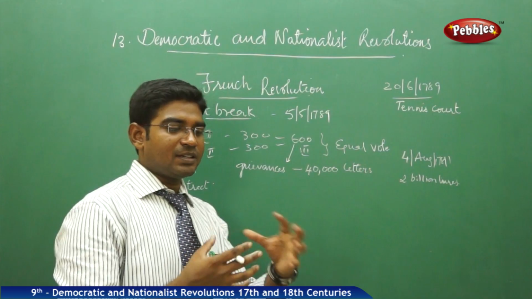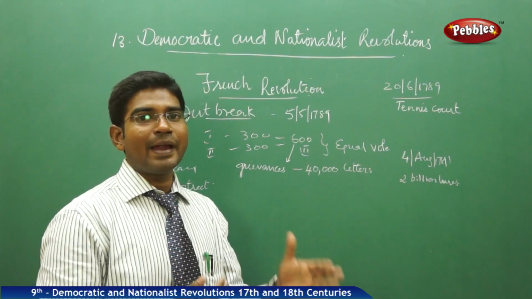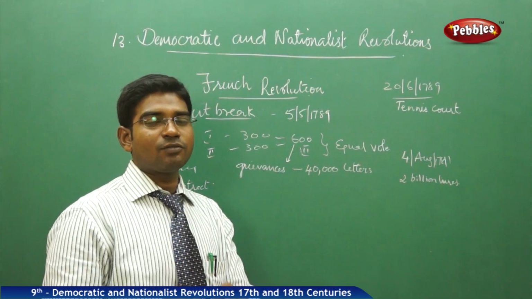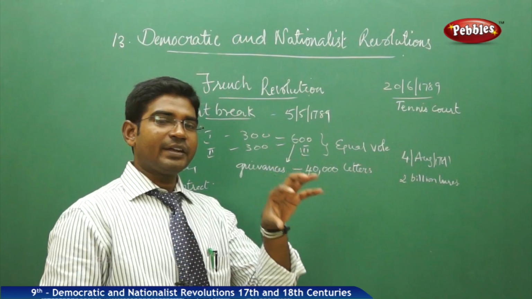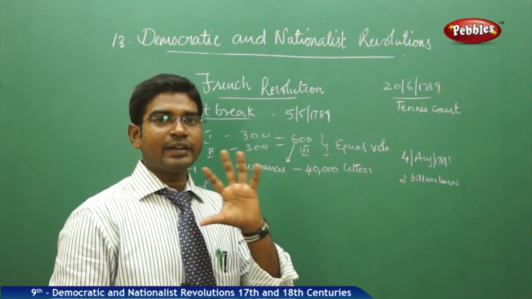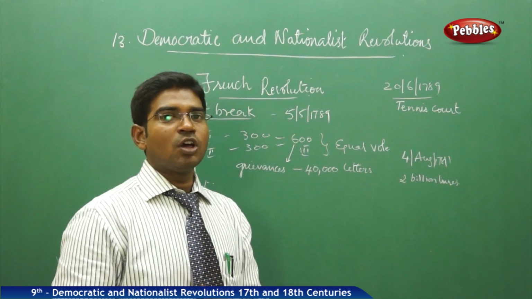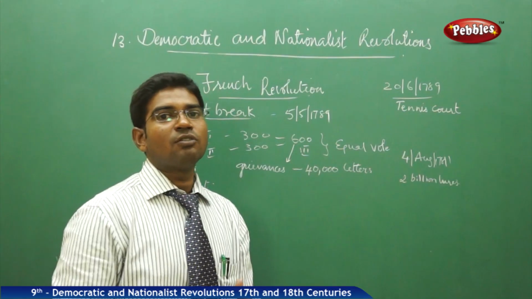Now when the representation was started, the king followed the regular old pattern of voting. In that process we have a custom that the entire first estate will have one vote, the entire second estate will have one vote, the entire third estate will have one vote. Obviously if the first two estates pass something, the third estate has to follow that.